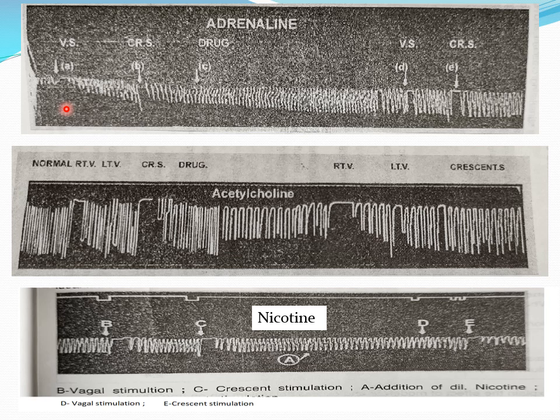Here again we are going to stimulate the vagus nerve and crescent of the heart during this practical, but the procedure is slightly different. So see one by one. First we'll discuss how the graphs and effects are recorded, and then we'll come to the theoretical part. First is the effect of adrenaline.